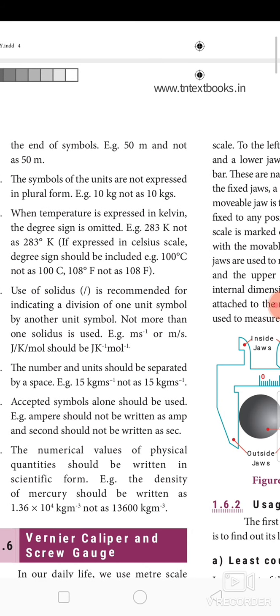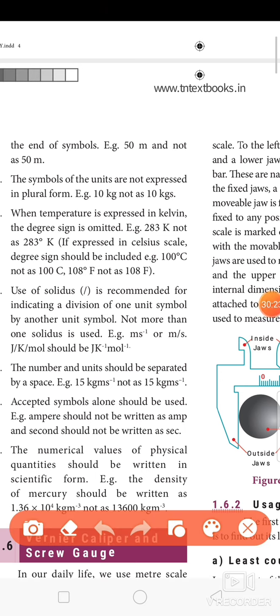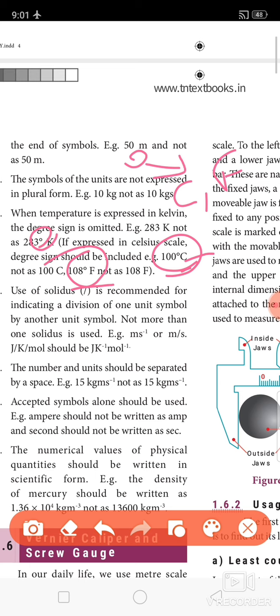Next, sixth one, when temperature is expressed in Kelvin, the degree sign is omitted. So you should not put a degree sign when you write the temperature in Kelvin. This is wrong. But if you express the temperature in Celsius and Fahrenheit, you can write the degree symbol. 100 degree Celsius, 108 degree Fahrenheit. The degree symbol is associated with Celsius and Fahrenheit and is not associated with Kelvin.